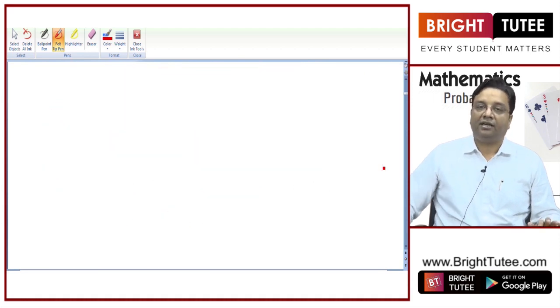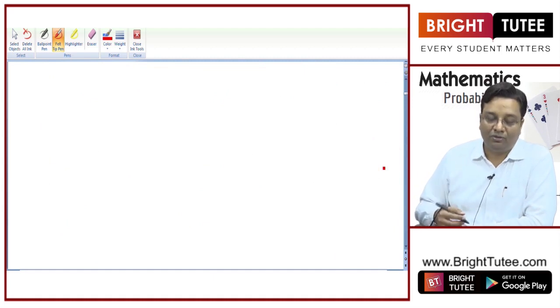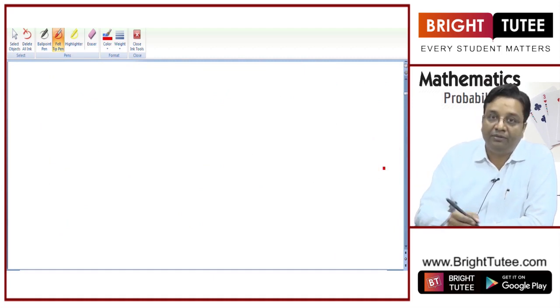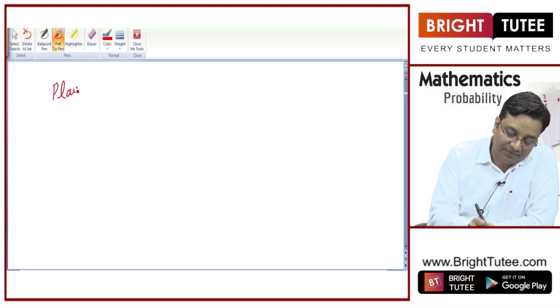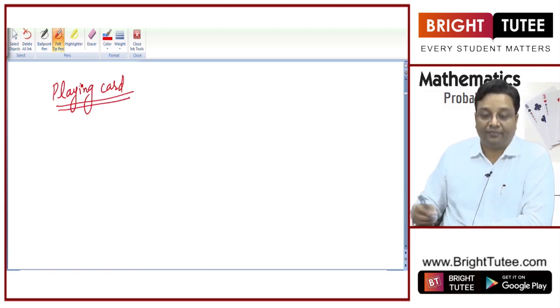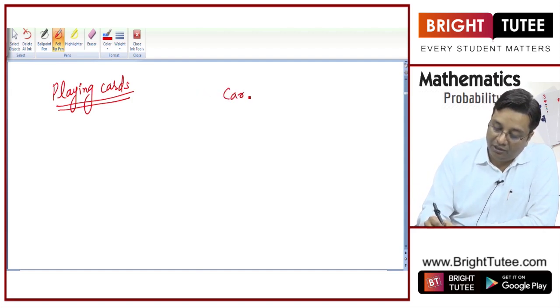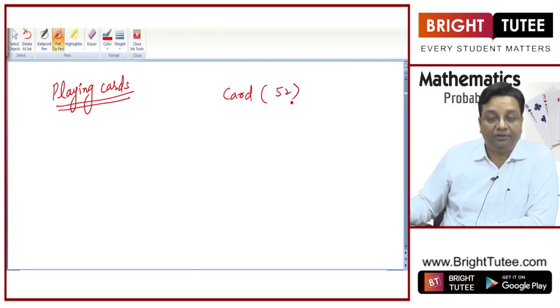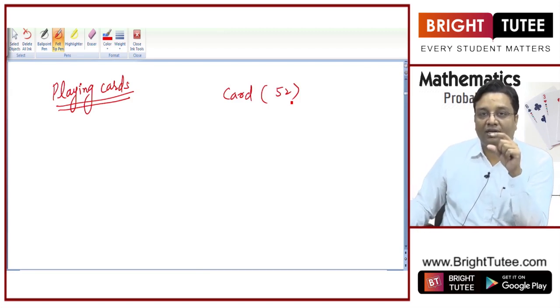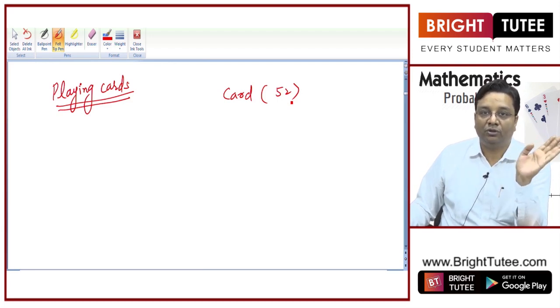Let us study about playing cards a bit. I hope you know about playing cards. If you do not know, do not worry. Let me tell you in brief. Playing cards. Right? So playing cards are total 52 in numbers, right? In a deck of cards, you will have 52 cards, which are playing cards, right? I am not talking about jokers and all. So playing cards are 52 in numbers.